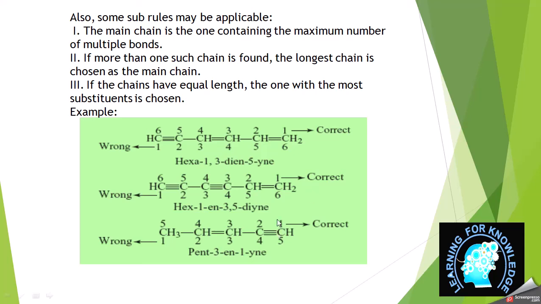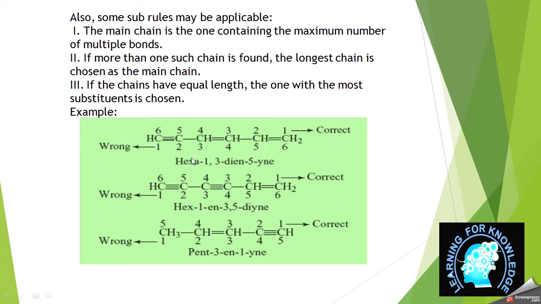So from right to left, 1, 2, 3, 4, 5, 6, and this is a 6 member carbon chain, so it's hexa-1,3-dien-5-yne. In this name we completely describe the positions and number of double bonds present. So 2 double bonds, so diene, and 1 triple bond, so yne: hexa-1,3-diene-5-yne.